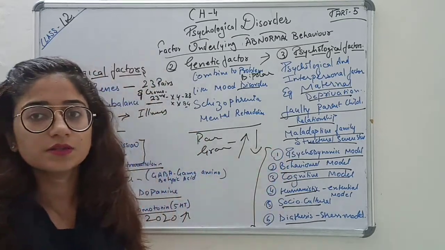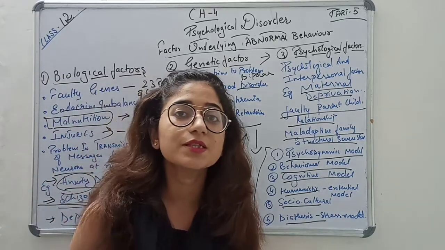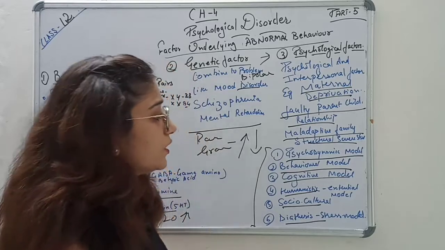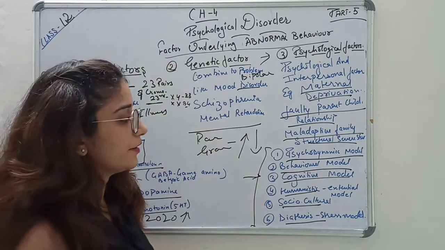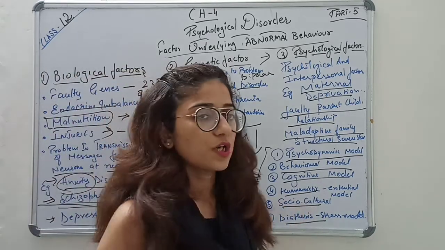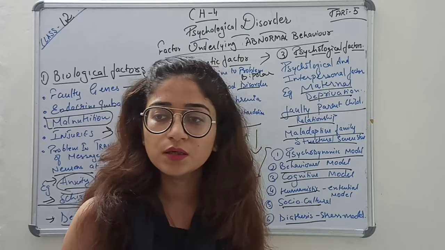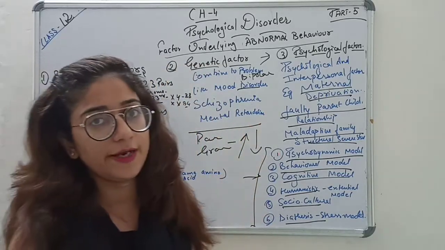In the behavioral model, behavior is studied. In the cognitive model, we study mental working. And in the sociocultural model, how society works. These are known as the psychological factors.